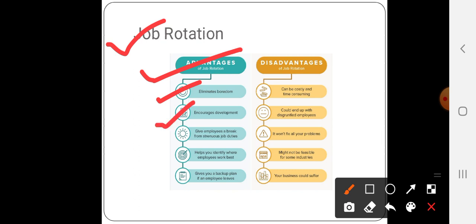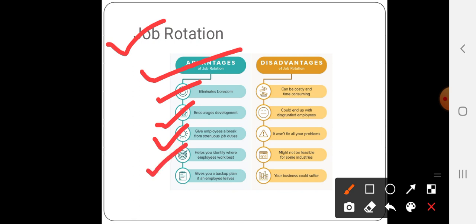Next is encouraging development. As an employee, they can even play the role of another. It means they are developing themselves with the extra qualities and extra skills required by other persons as well. Next is giving employees a break from strenuous job duties. That's what I have said, it gives employees a break from their routine job.